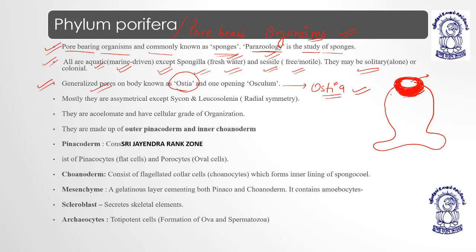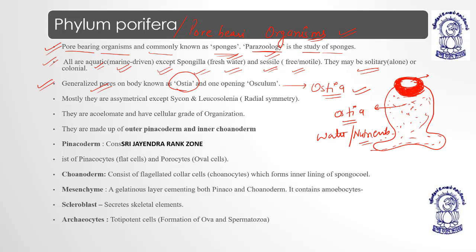Now these sponges have generalized body pores on their surface. These pores are known as ostia. Ostia is the site of entry of water and nutrients, right? Am I clear?